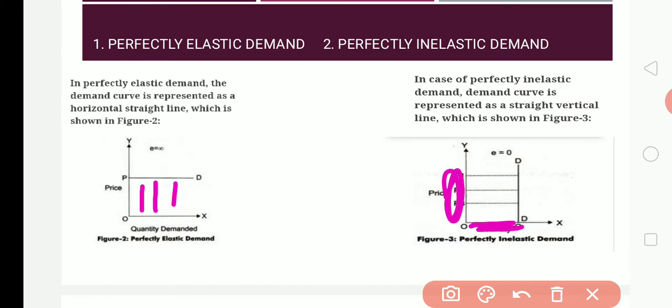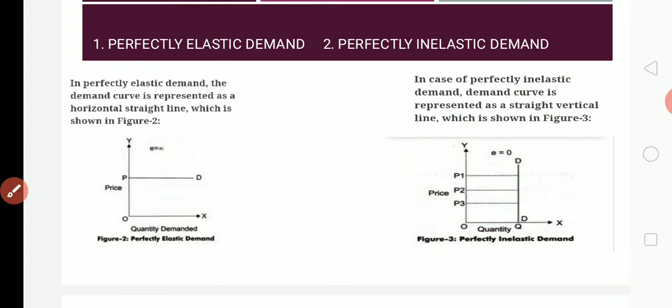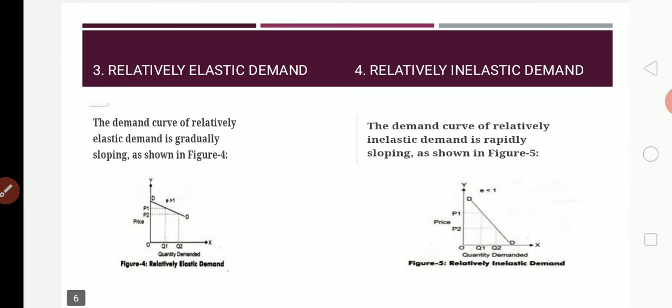So therefore here the price elasticity of demand is said to be 0 because there is no change in the demand. And what is the shape of the curve here? The shape of the curve here is vertical, vertical to the OX axis. This is called perfectly inelastic demand. So number 3, relatively elastic demand.